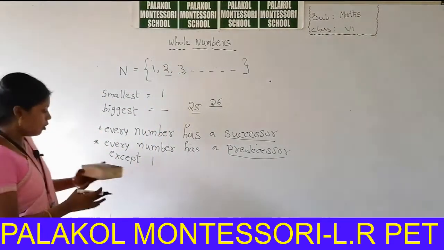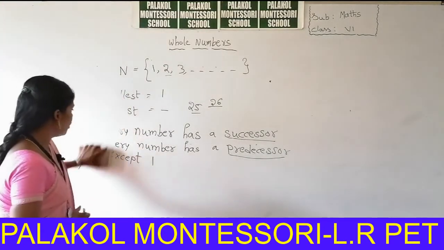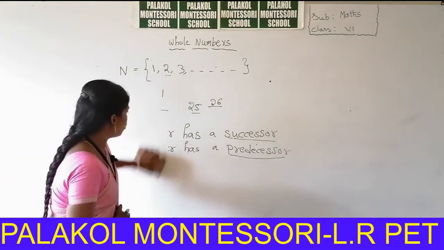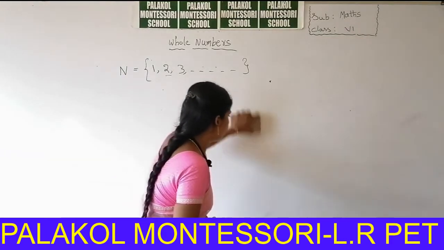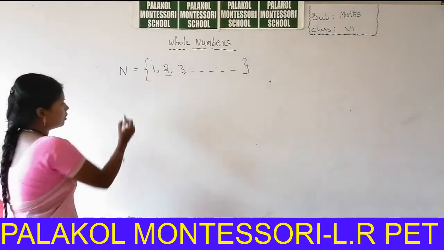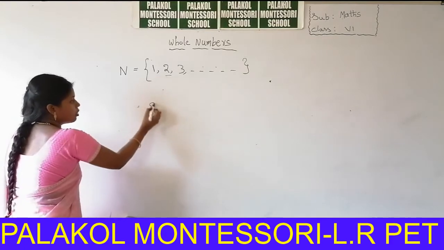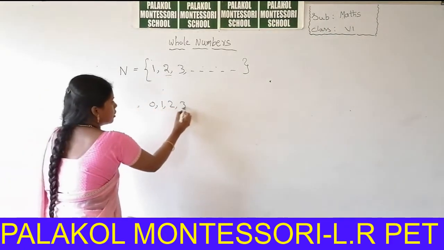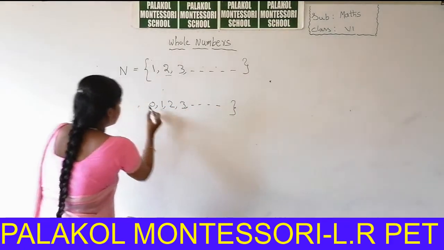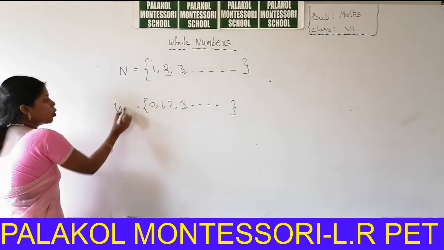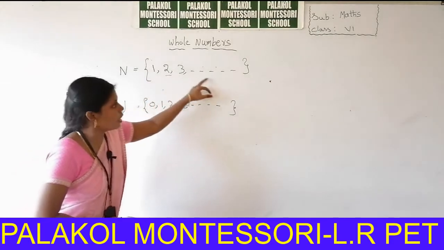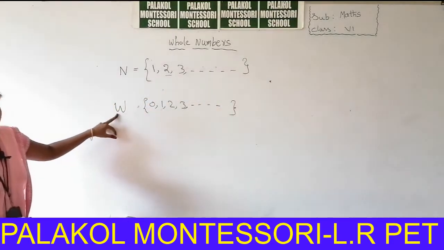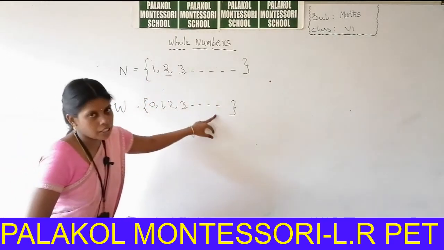So for example, we can include 0 into the natural numbers collection. If we add 0 to the natural numbers, this collection is called whole numbers. Natural numbers start from 1, 2, 3 and so on, but whole numbers are 0, 1, 2, 3 and so on.